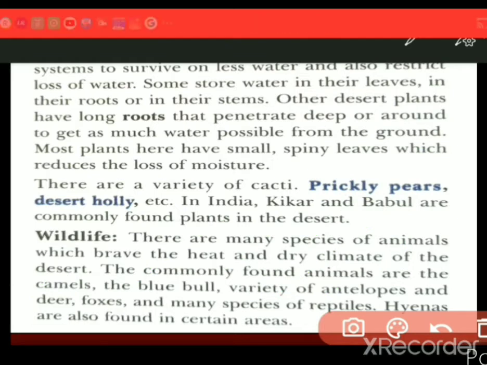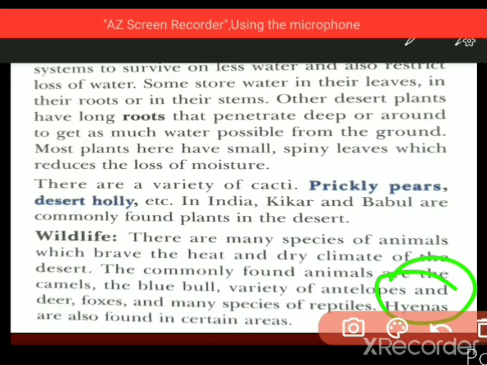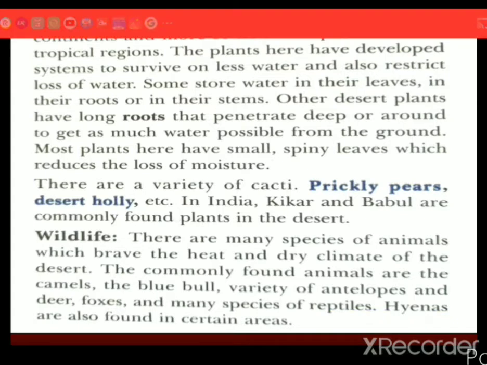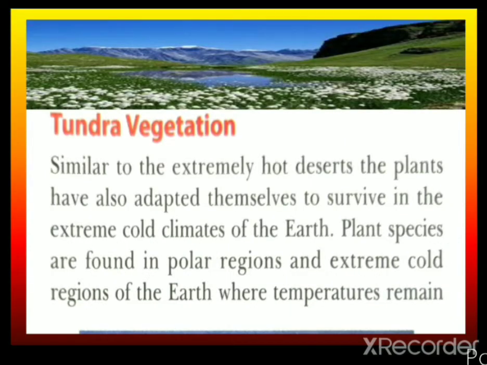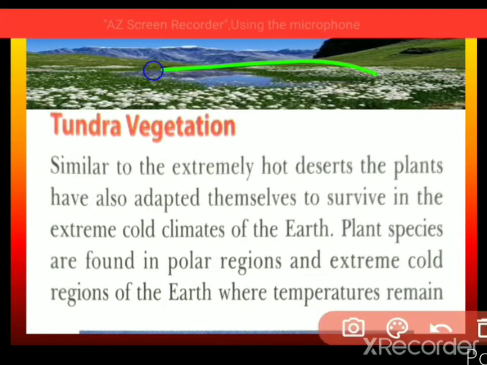Hyenas are also found in certain areas. Hyenas, one kind of animal, okay, looks like a dog. Okay, now we are going to see about tundra vegetation. So you can look at the picture also, you'll see what this tundra vegetation is all about.